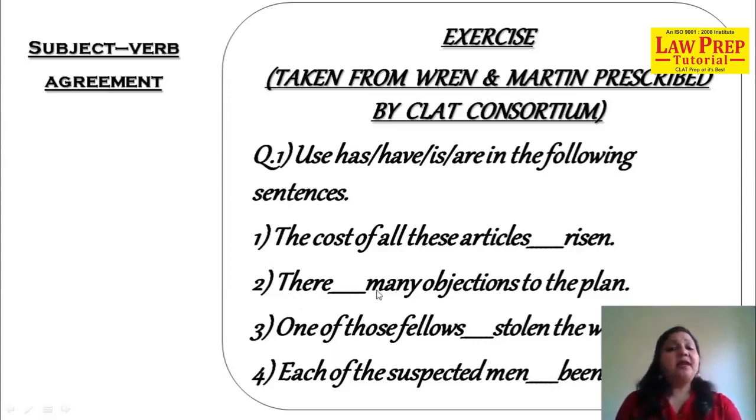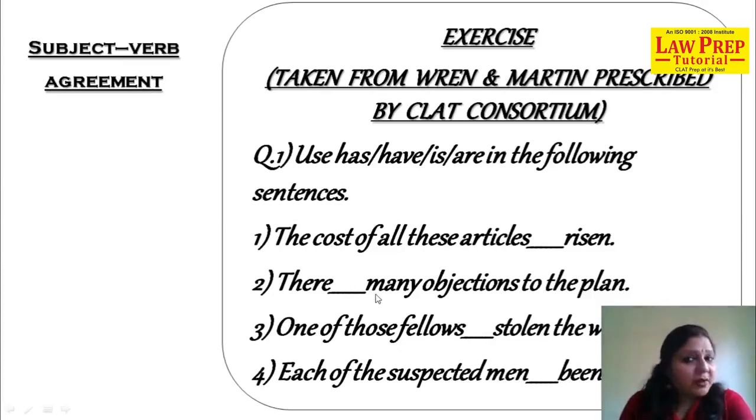Yes. There dash many objections. The rule applied is the rule of many. Tell me the rule. We have two rules. Many a has a singular noun and singular verb. Many has plural noun and plural verb. So in this case, we will have a plural verb, and that plural verb is are.